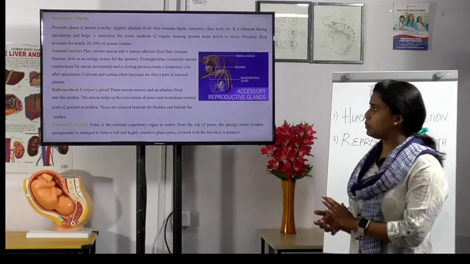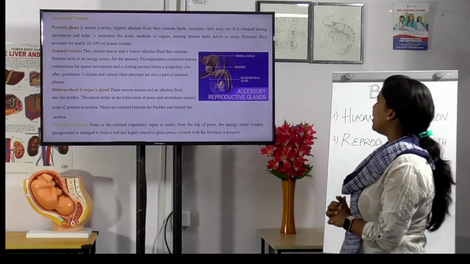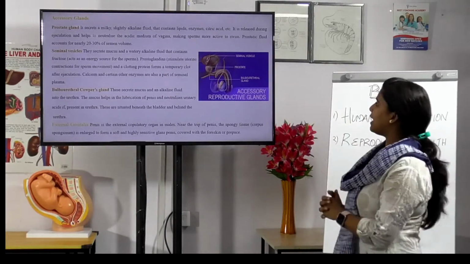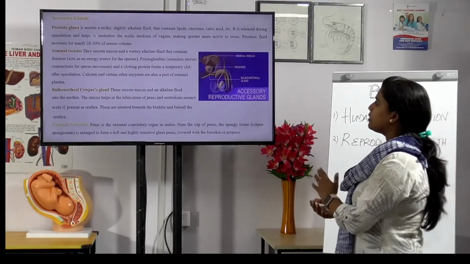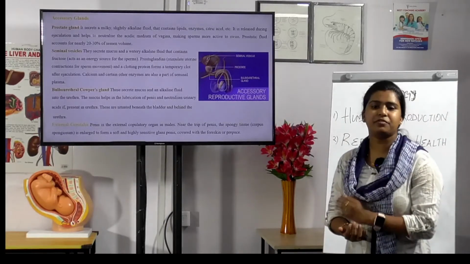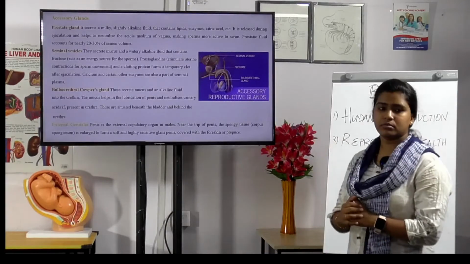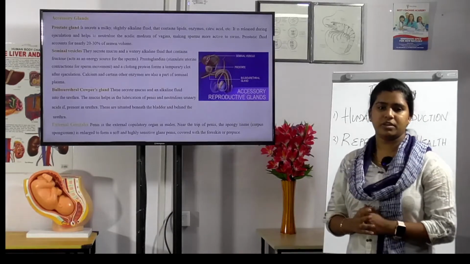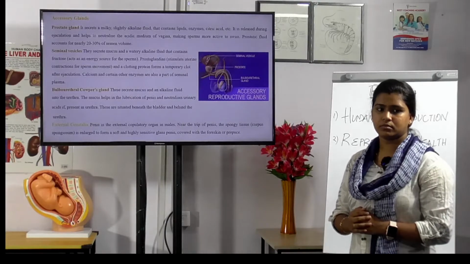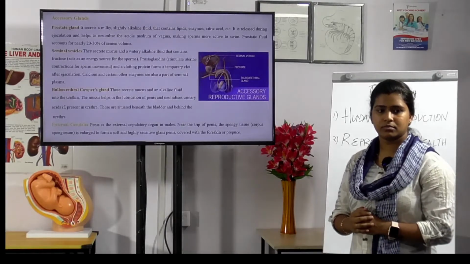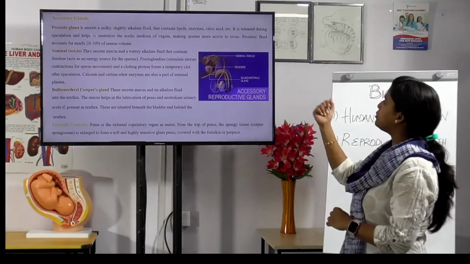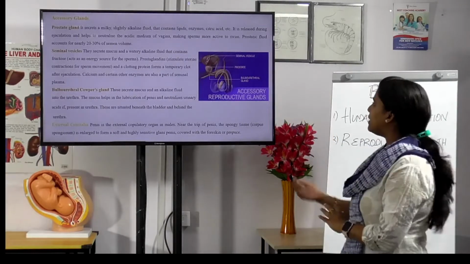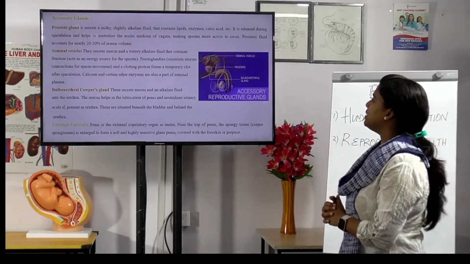Where is the seminal vesicle? On top of, above the prostate gland. They secrete a mucus and watery fluid that contains fructose. What is fructose? Sugar. Yeah, correct, it acts as an energy source. And prostaglandins stimulate uterine contraction for sperm movement, and a clotting protein forms a temporary clot after ejaculation. And the next gland is the bulbourethral Cowper's gland.